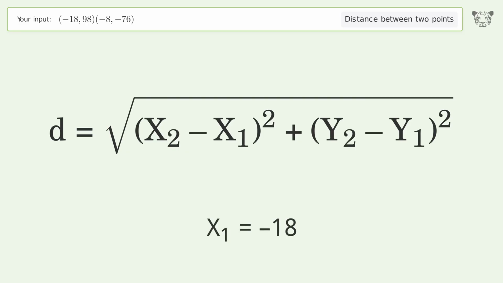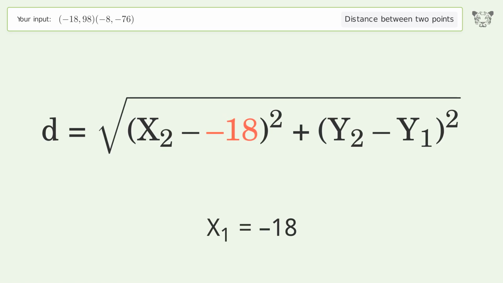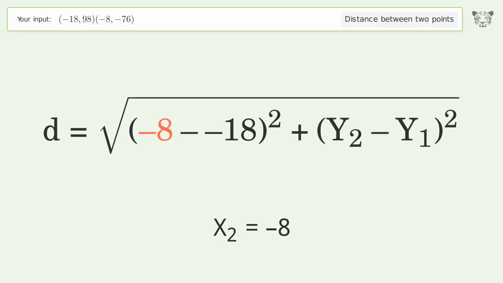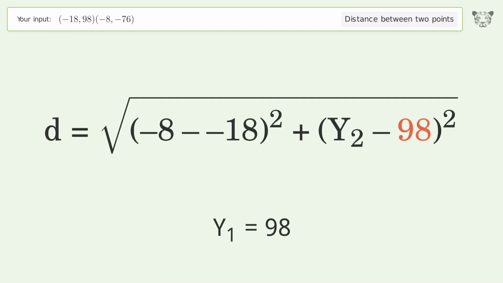x1 equals -18. x2 equals -8. y1 equals 98. y2 equals -76.